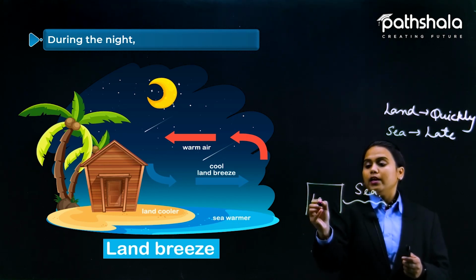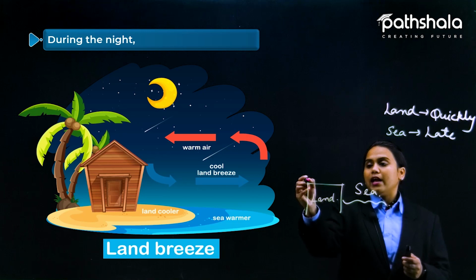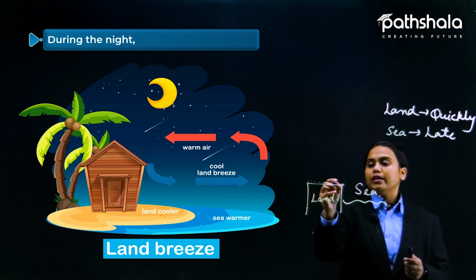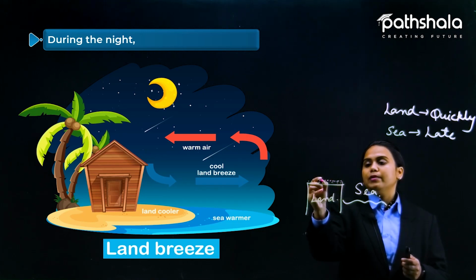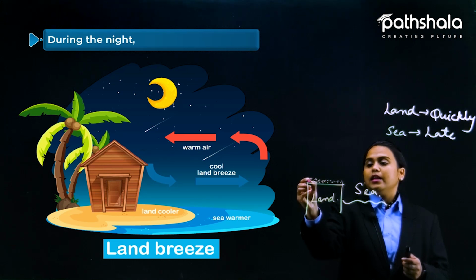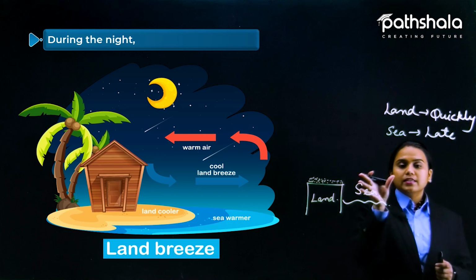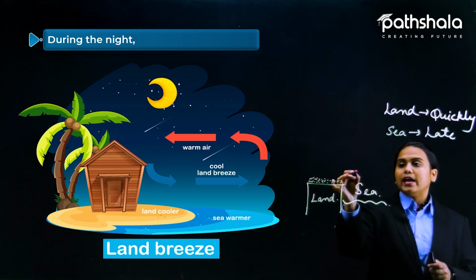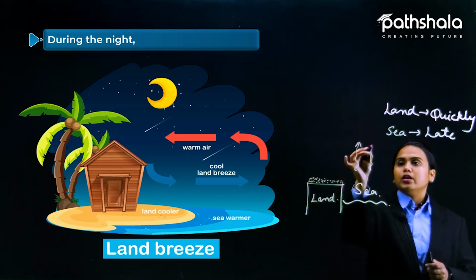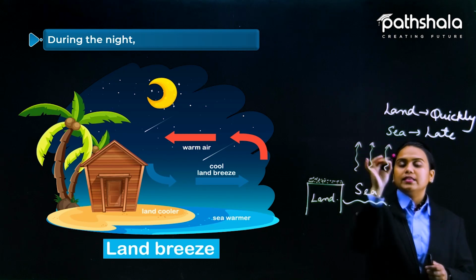So the air on and above the land will be cool, so it will get compressed and be stable above the land area. But the air on the sea will rise due to the heat provided by the sea.